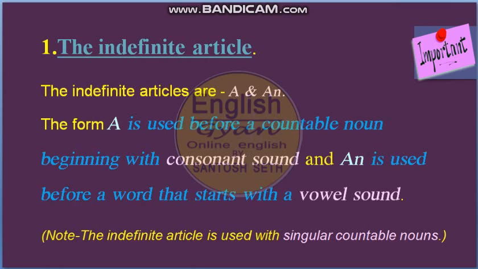Always remember this article is used before countable nouns, and it never comes before any consonant or vowel. Here it is clearly mentioned consonant sound or vowel sound. So don't make this mistake. There are so many examples that will prove that this article an is used before a vowel sound.